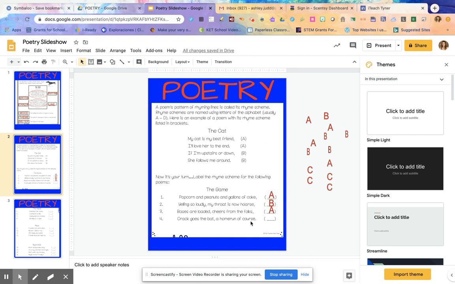Now, you'll notice that these words are not spelled alike at the end, but they make the same sound. The spelling does not matter. What matters is that they make the same sound. So, course and horse rhyme. So, what letter do you think I'm going to give to that line? That's right. I'm going to give it a letter B so that it matches.